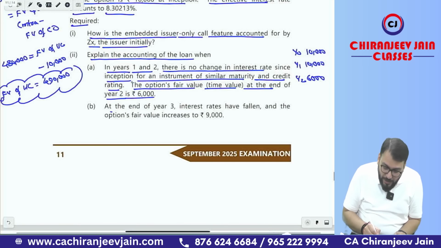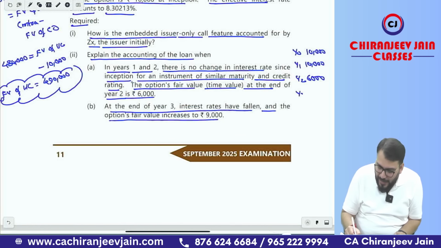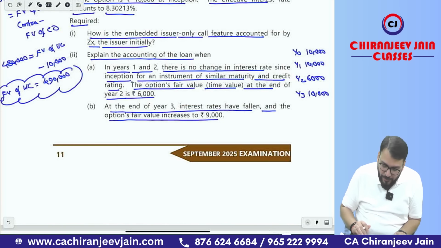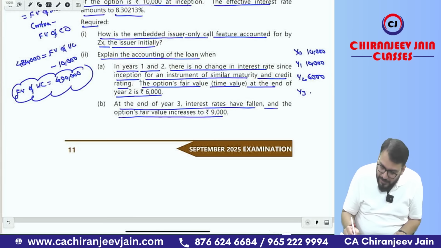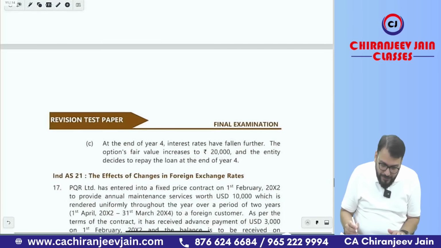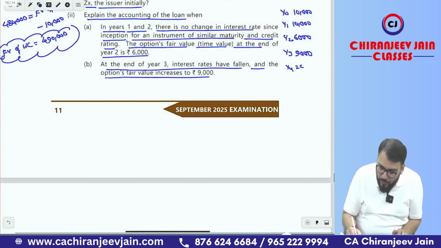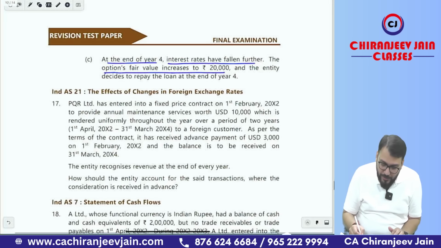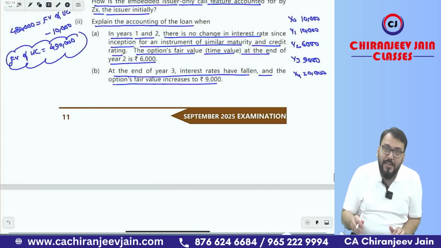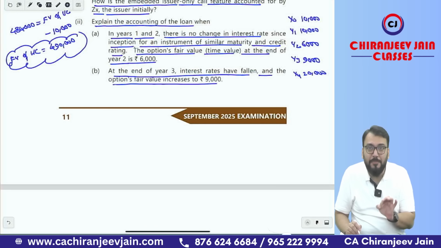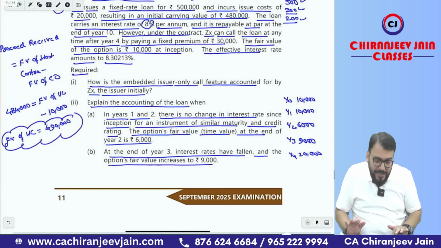Okay. At the end of year 3 the interest rate has fallen and the option fair value increases to 9,000. So at year 3 the fair value of option is 9,000. I am just first writing all the information, then I will say about the journal entry. Then at the end of year 4 interest rate has fallen further and the option fair value increases to 20,000. So now the option fair value at year 4 is 20,000. Okay sir. And the entity decided to repay the loan at the end of year 4. It means the repayment is done at the end of year 4 only. It means the repayment will be done at premium, that is 5,30,000. This is understood. This is the entire question.